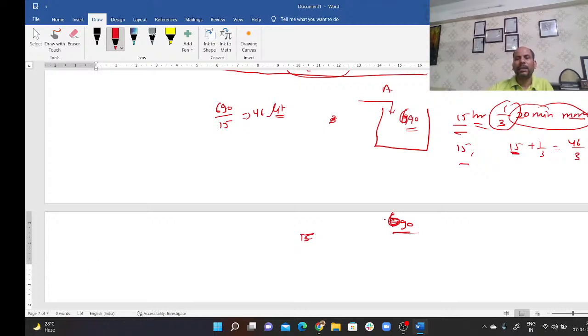And the other, taking 46 upon 3 hours, is filling 45 liters an hour. It means this is tap only, and this is tap plus leakage. It means the leakage is drawing the water at the rate of 1 liter per minute.